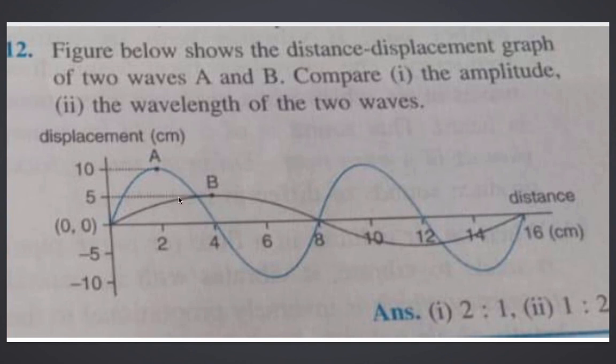Now for B wave, check it. One complete, one crest, one trough. Remember, students, I have told you very clearly, one wave means one crest, one trough. Look at the arrow the way it is moving. One crest, one trough. Okay. And if I talk about B, this is one crest and this is the trough. That means 16 centimeter is the total length of the wave. So what is the ratio? 8 for A wave and 16 for the other. So 8 upon 16, that is 1 upon 2. So the ratio comes out 1:2.